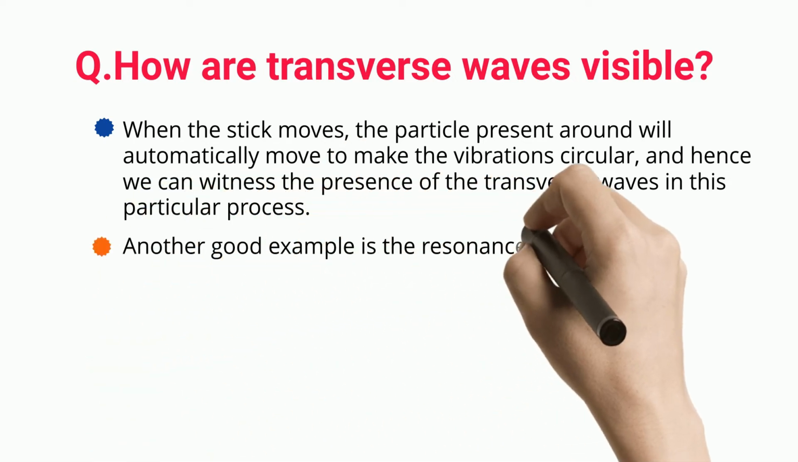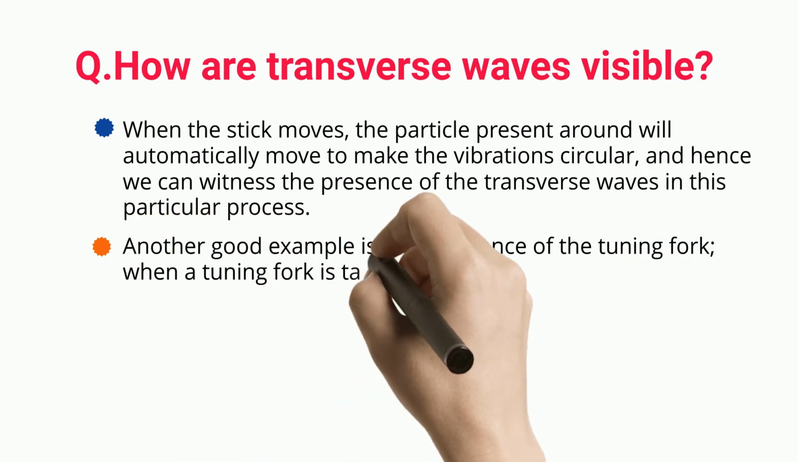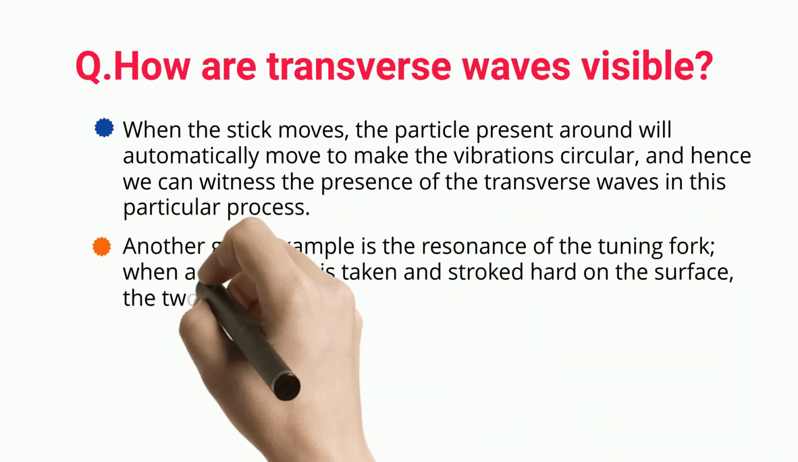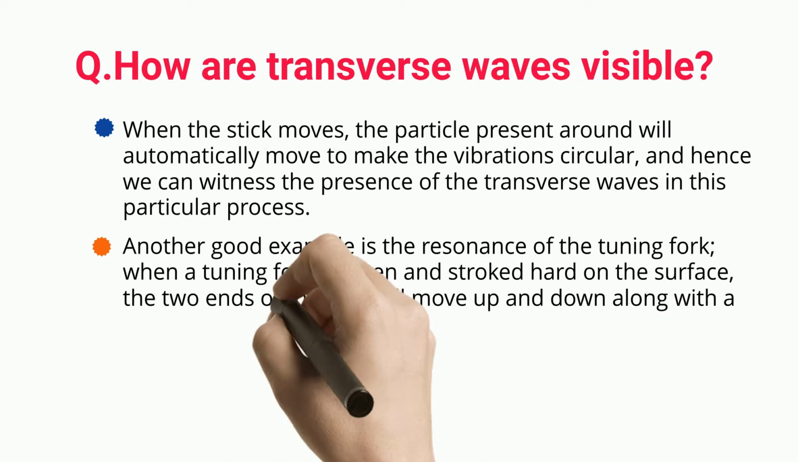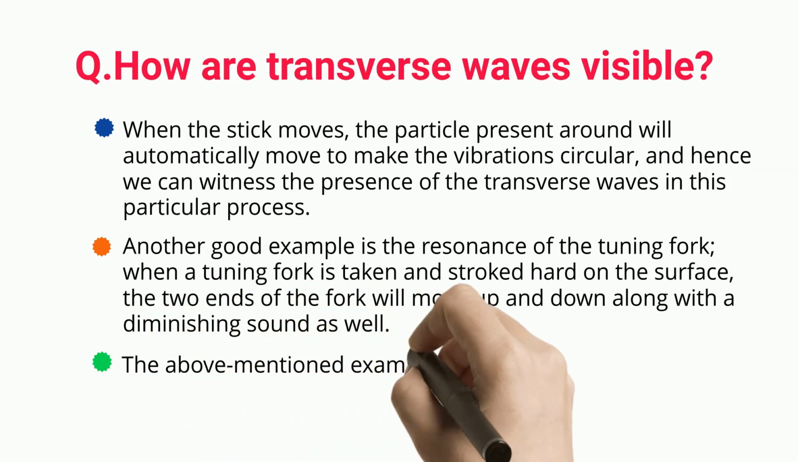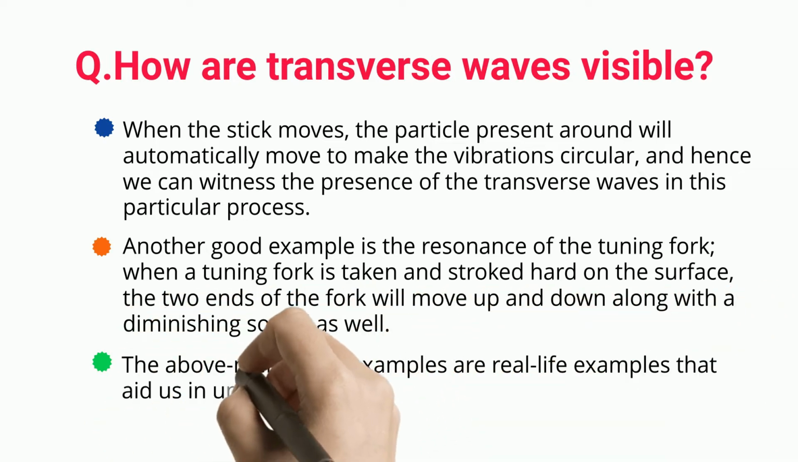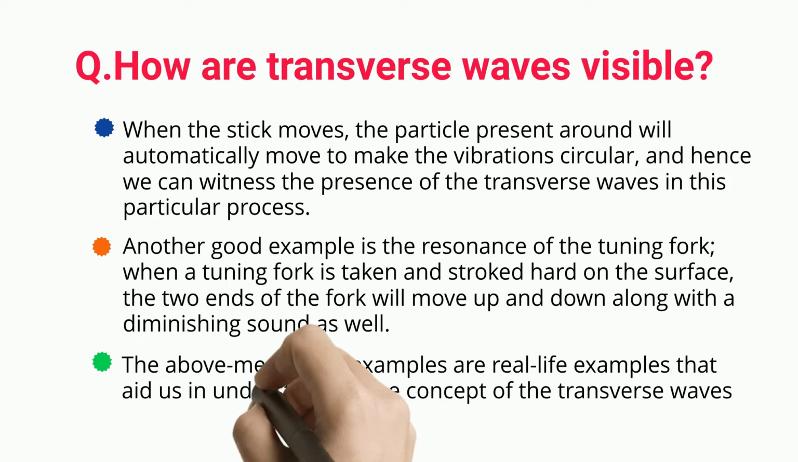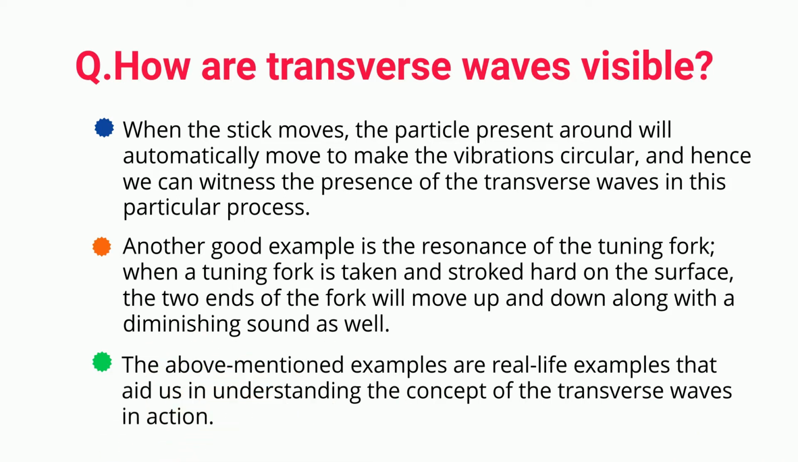Another good example is the resonance of the tuning fork. When a tuning fork is taken and stroked hard on a surface, the two ends of the fork will move up and down along with a diminishing sound as well. The above-mentioned examples are real-life examples that aid us in understanding the concept of transverse waves in action.